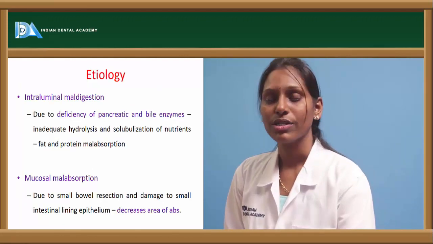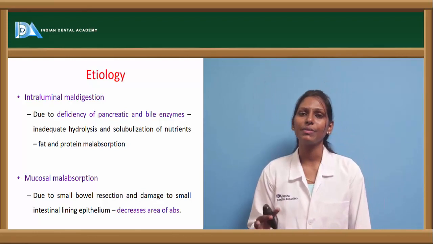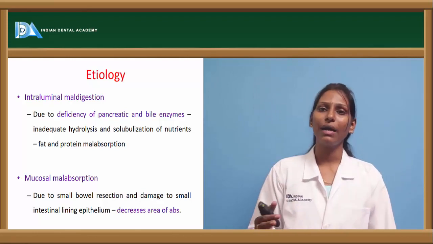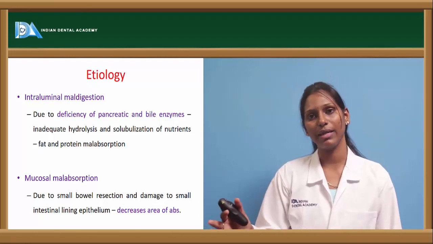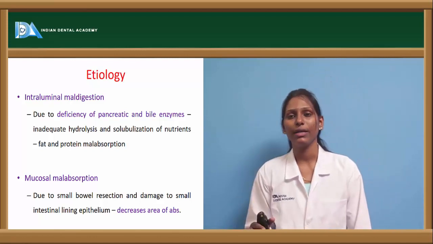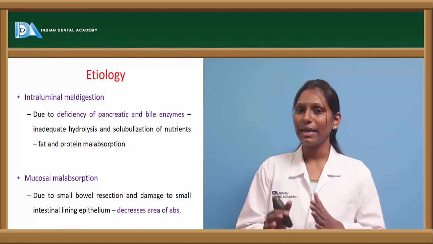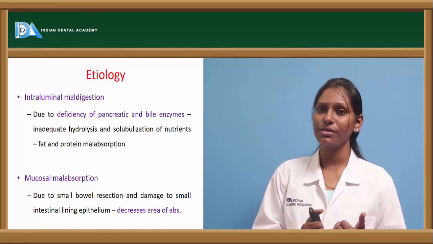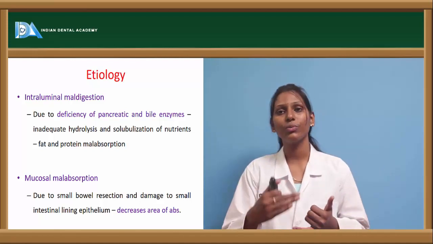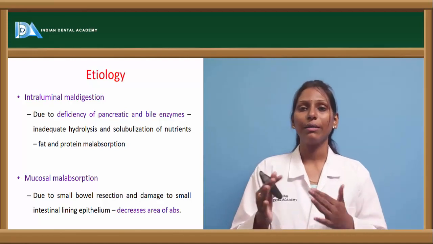Now coming to etiology. Etiology is of different types. It can be because of intraluminal maldigestion or it can be mucosal malabsorption. Intraluminal maldigestion means some problem with the digestion. Either the secretion of acids or the digestive process itself can be defective.